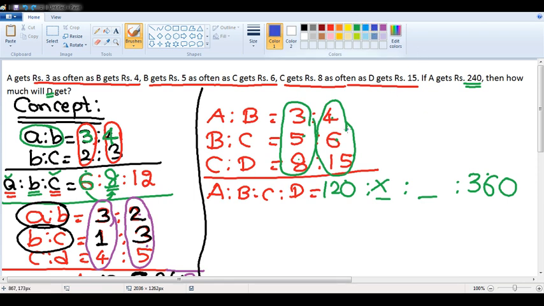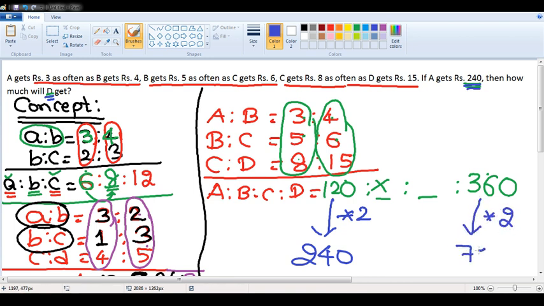So according to the ratio, A is getting 120, but according to the question, A is getting 240. 120 into 2 is 240, multiply by 2. How much will D get is the question. According to the ratio, it is 360. According to the question, how much? Multiply by 2. 360 into 2 is how much? 720. The answer for this question is 720. I hope it is clear, sir.